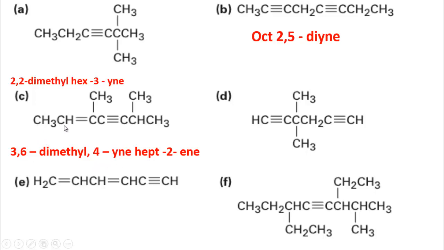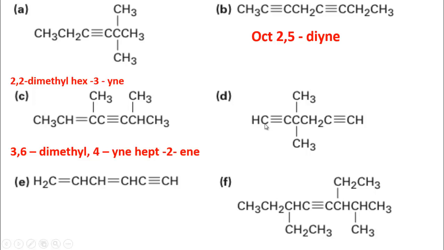Numbering 1, 2, 3, 4, at the 4th carbon a triple bond is present. So 4-yne, hept-2-ene. Here if two types of bonds are present, that is, besides single bonds, if both double bond and triple bond are present, in that case double bond will get priority, so the triple bond in that case will be a prefix. For this, you have to mention this triple bond before the word root. 4-yne hept, hept is the word root, and at the second carbon a double bond is present, for this 2-ene.